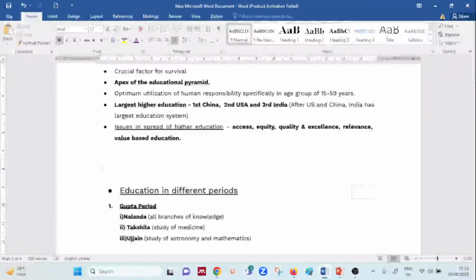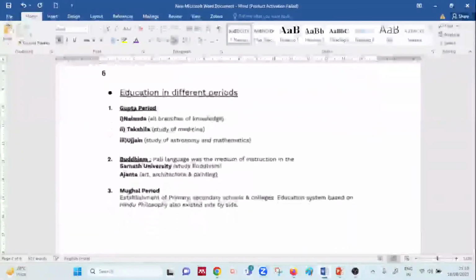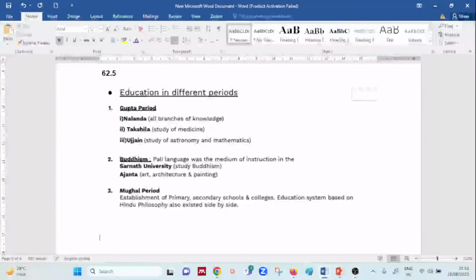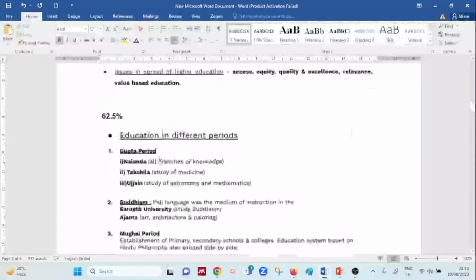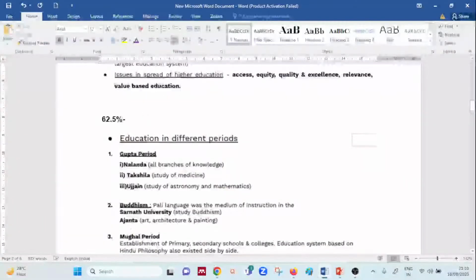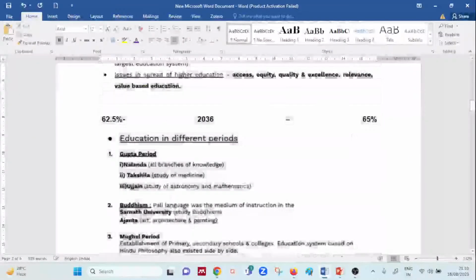So when I'm talking about the statistical part, please keep in mind that right now 62.5% of the people are into the aim of education, within the age group of 15 to 59. But by the year 2036 this has to be increased to what? It has to be increased to 65%. So please keep this statistic in mind, it is very important to be remembered, right?